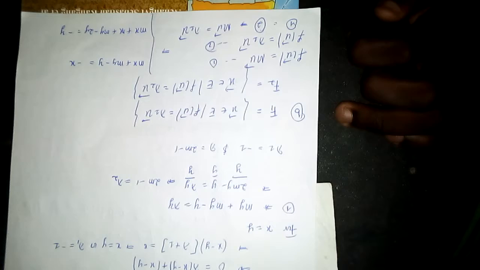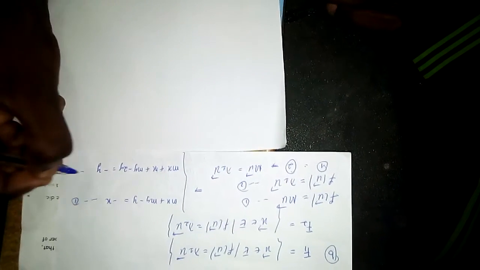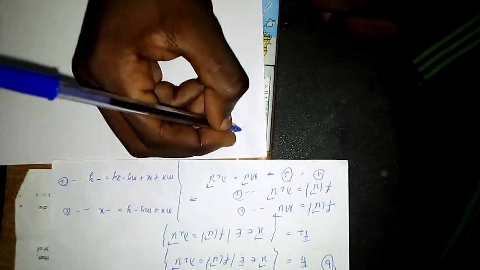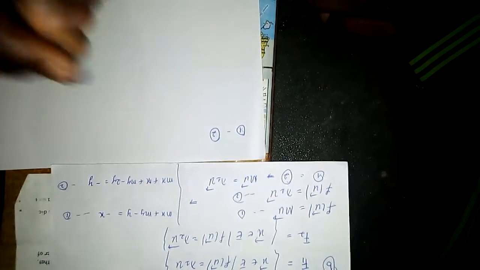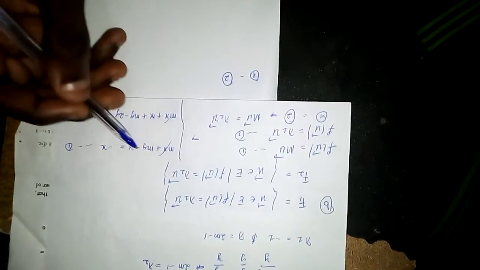Okay, so we can subtract both equations. So let me just say this is equation 1, this is equation 2. If we take equation 1 minus equation 2, what do we get? This cancels, this cancels.